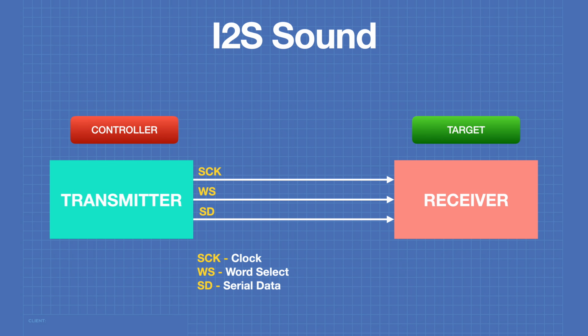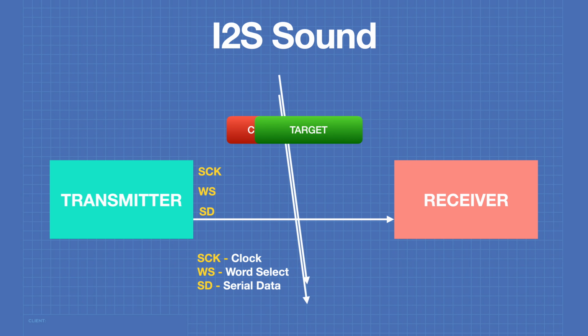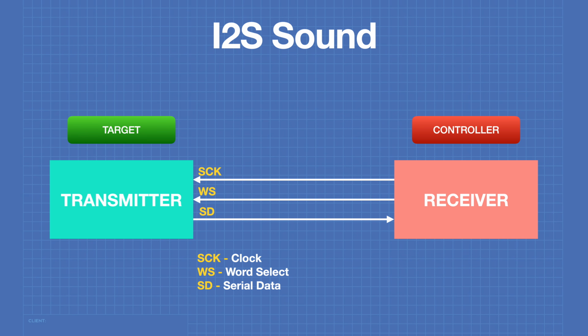Here's a typical application with an audio transmitter and audio receiver device using I2S. The transmitter is our controller and the receiver is our target. So the transmitter is sending the clock, the word select, and the serial data, which is the actual audio that's being transmitted. But things don't have to be configured this way if we don't want to. We can also have our receiver become the controller and our transmitter become the target. In this case, the receiver, as the controller, is providing the clock and the word select information. However, the transmitter is still providing the serial data as it is the source of the music.